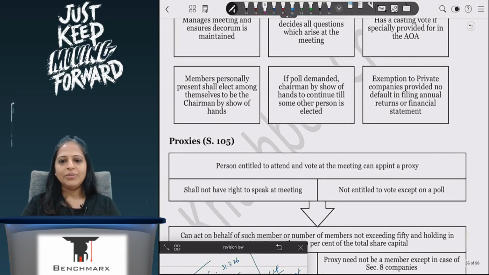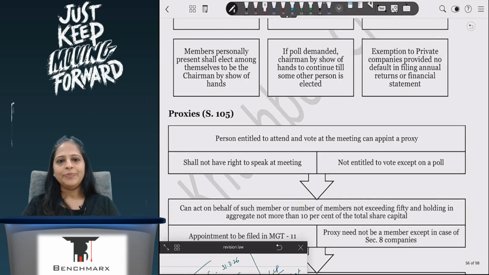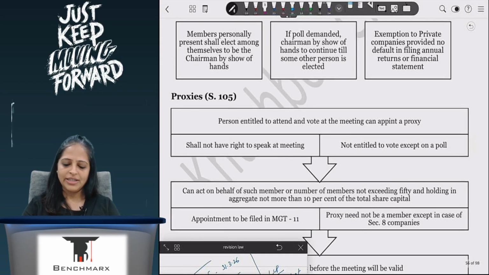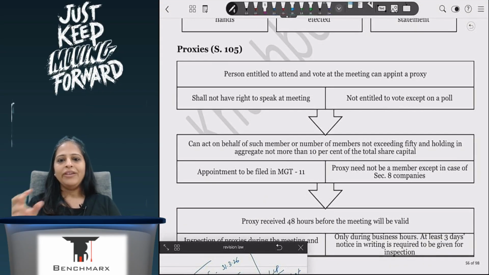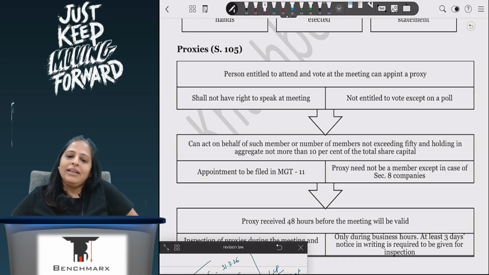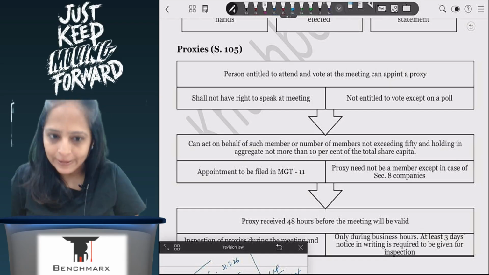Okay. Private companies will get an exemption, provided they have not defaulted in filing the financial statement and annual return. Now, if I can come for the meeting, well and good, then I am personally present. But if I am not going for the meeting, but I just want to know things that are happening in the meeting, then I will appoint a proxy.